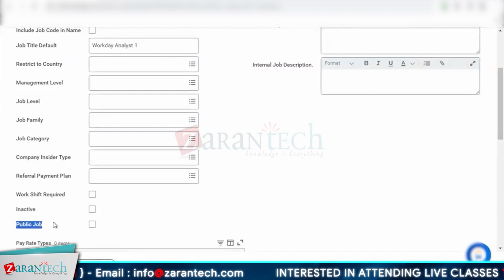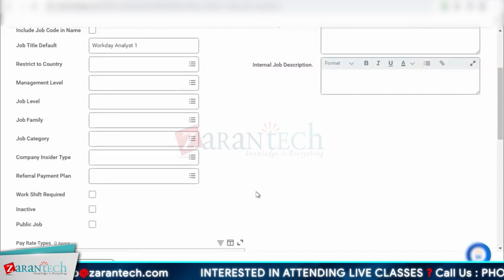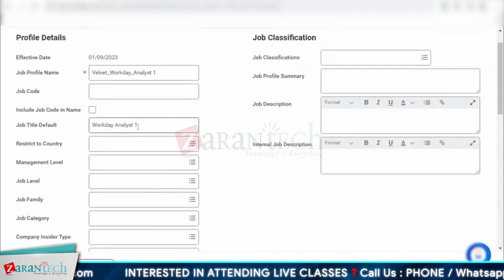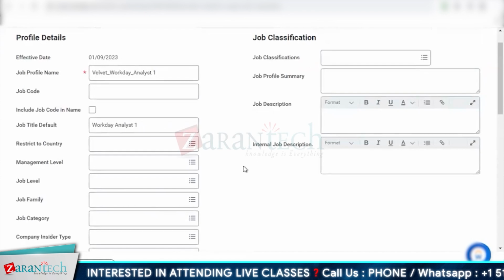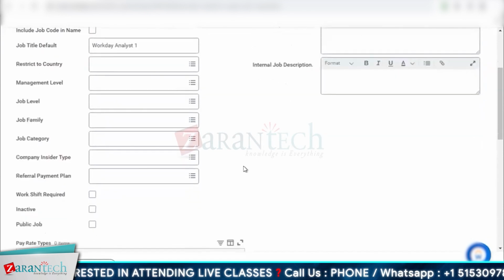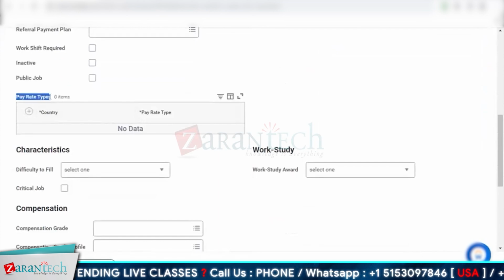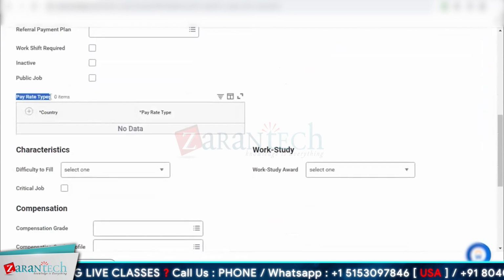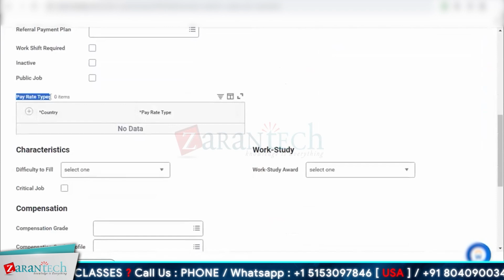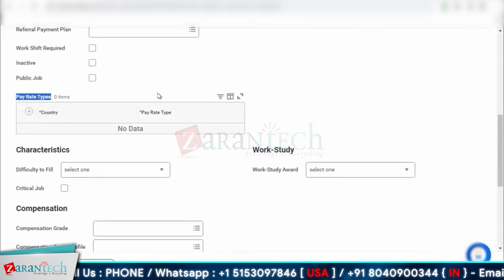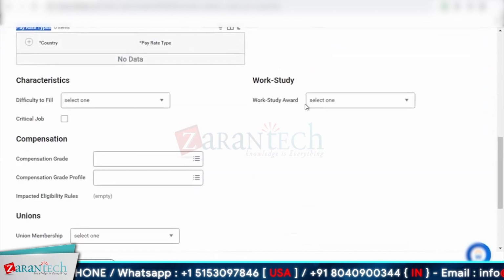Public job will be applicable if you're using Workday Recruiting. So in my use case, I really don't need any of this information. I just need this. But it's good to know what the other options mean. Pay rate types: Singapore has multiple pay rate types, whereas in the US mostly they are salaried and hourly. But if you have exempt and non-exempt employees, that would differ. So you can do that.